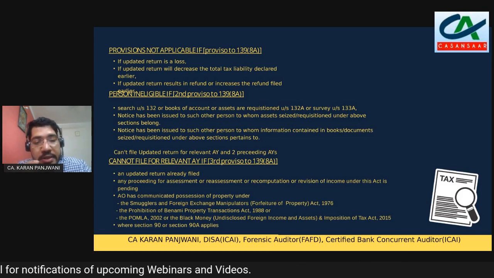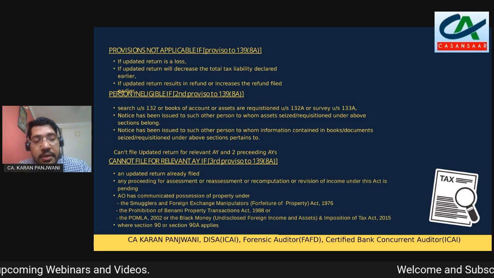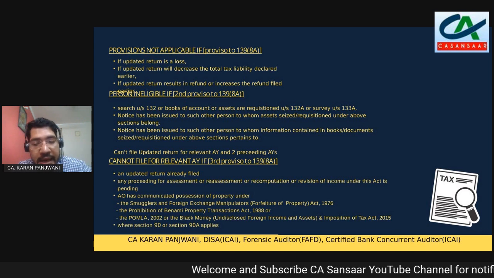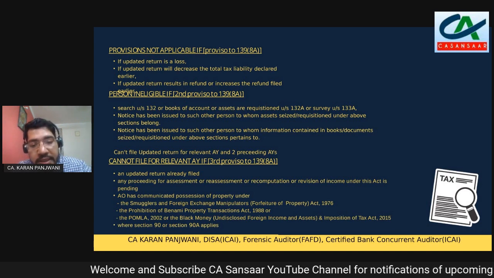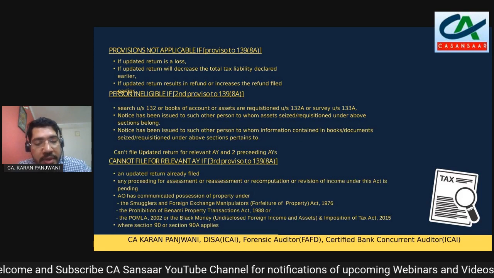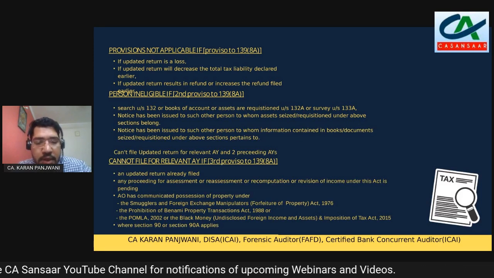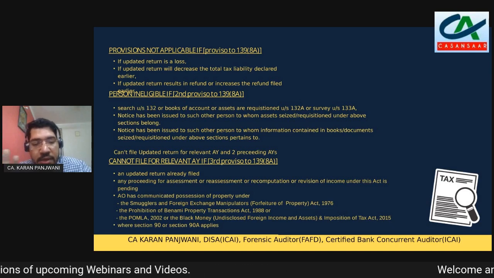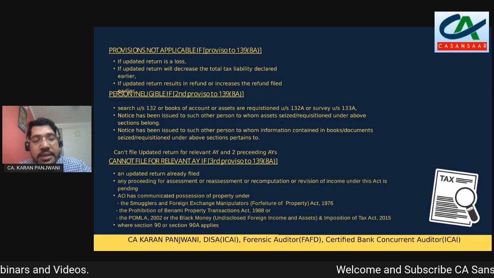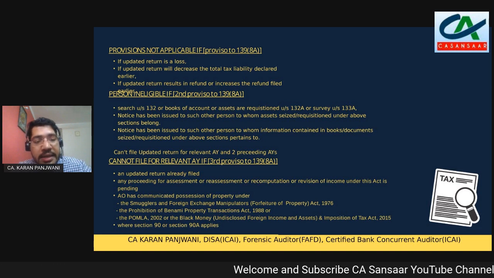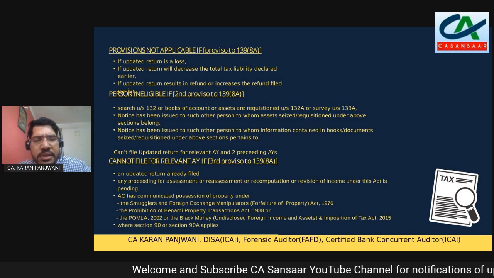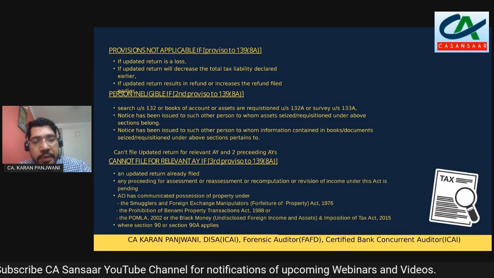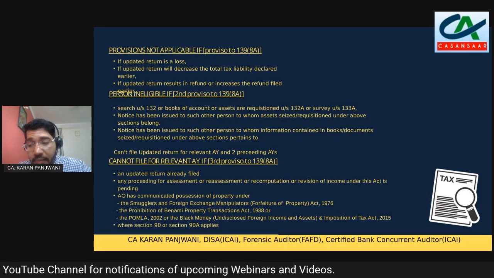The Assessing Officer has communicated to you that there is a possession of property under the Smugglers and Foreign Exchange Manipulators Act, the Prohibition of Benami Property Transactions Act, the Prevention of Money Laundering Act, or the Black Money Act, the full name of which is the Black Money (Undisclosed Foreign Income and Assets) and Imposition of Tax Act, 2015. And in cases where Section 90 and 90A information is received, which is double tax avoidance agreement information, in those cases also you will not be allowed to file the updated return.